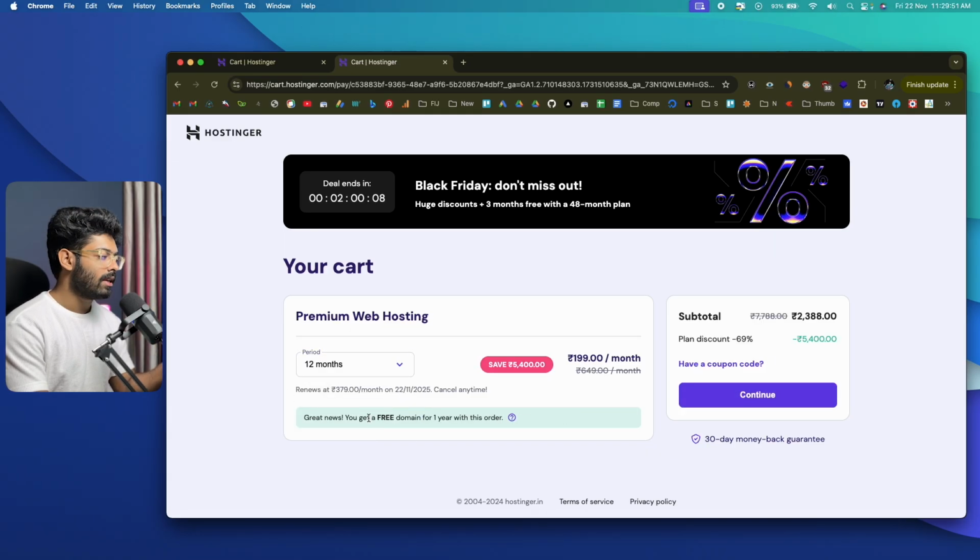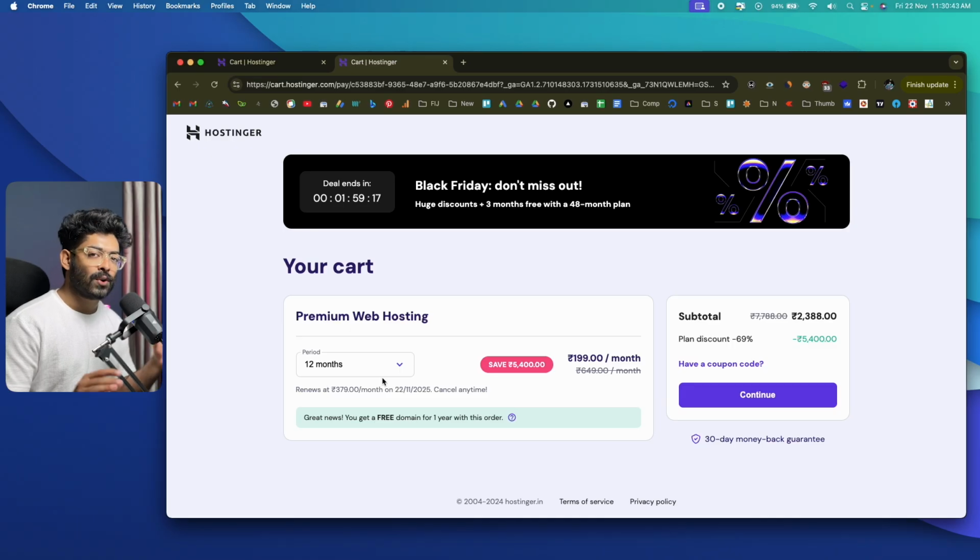Another important thing is that Hostinger is fully transparent, and as you might already know, this is an introductory offer and this is the pricing at which you will get the hosting for the first year. You can also see a plan discount right here. If you look here, it says it renews at 379 per month after 1 year is over. They're transparent and letting you know that for the first 12 months you can register and get this hosting for 199 rupees, but after the first year you will have to pay 379 rupees per month for the same plan. You can see all the details right here.